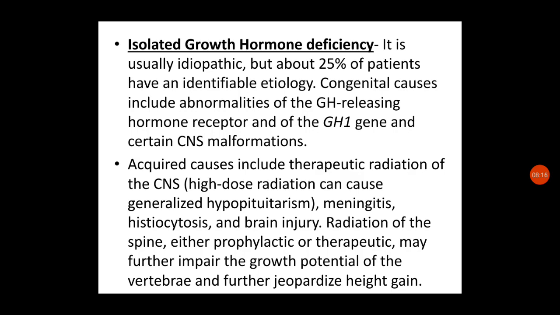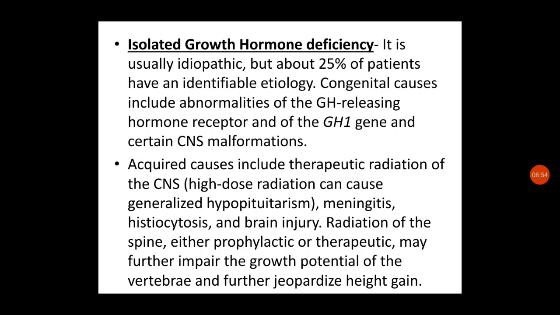Acquired causes include therapeutic radiation of the CNS, as high dose radiation for any other reason can lead to generalized hypopituitarism, then meningitis, histiocytosis, brain injury, and radiation of the spine, either prophylactic or therapeutic, which may further impair the growth potential of the vertebrae and jeopardize height gain. So these are some of the reasons for growth hormone deficiency.